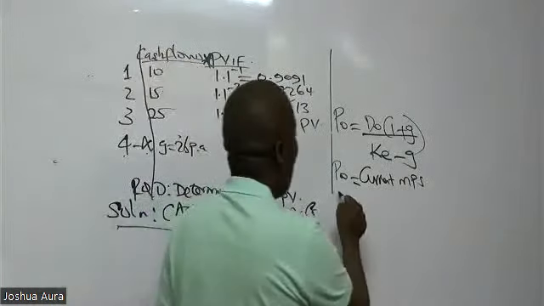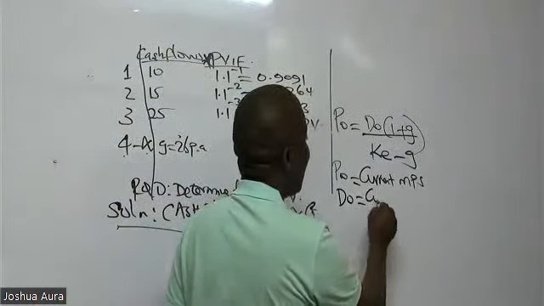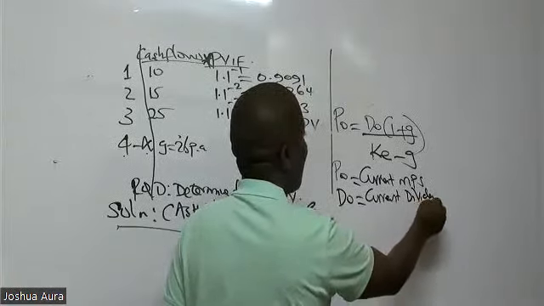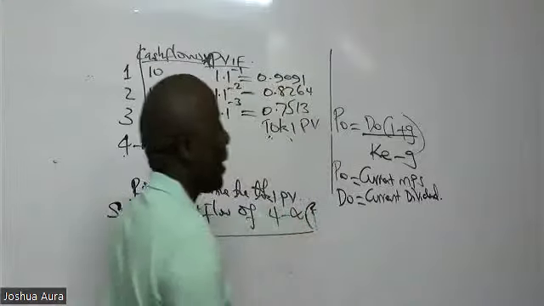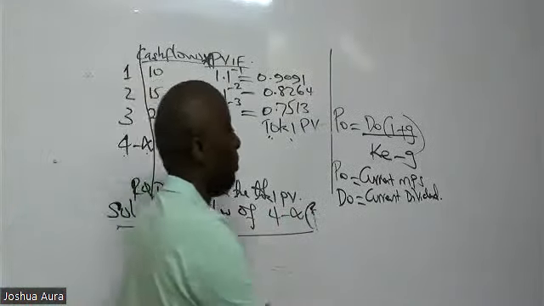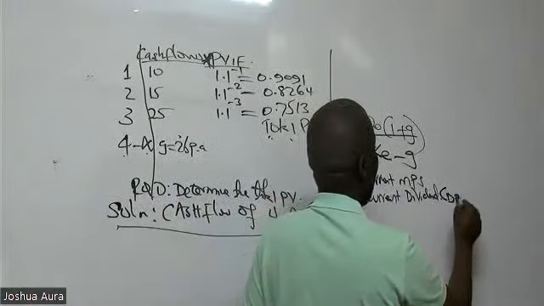And then we have DO. DO is the current dividend per share. DPS, actually I should have used DPS here. Current dividend per share.